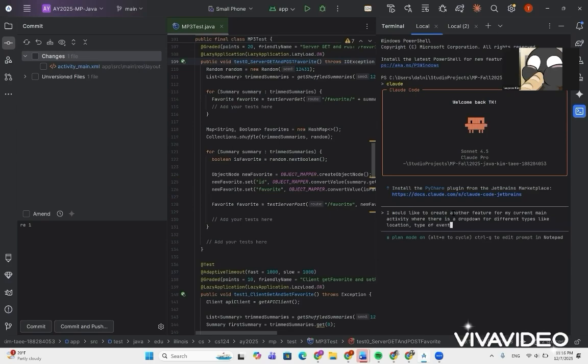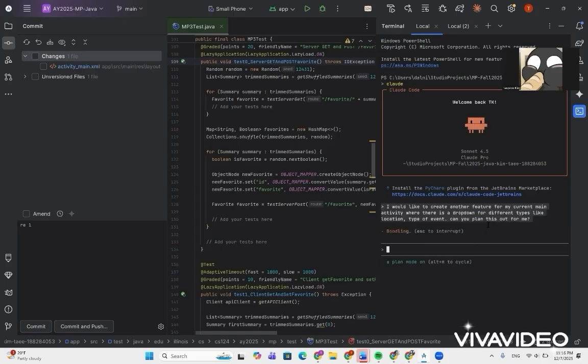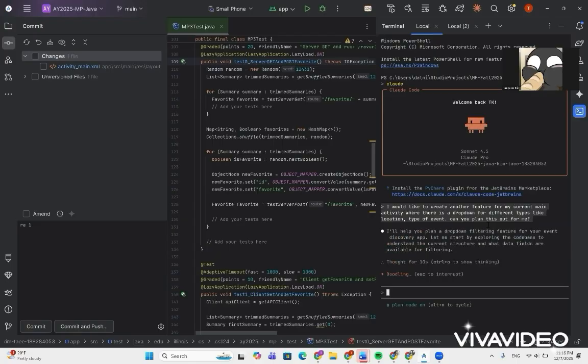And I'm going to type to Claude that I would like to create another feature for my current main activity, where there's a drop down for different types, like the type of events, and I'm asking it to plan this feature out for me. It will also have a default state with all sources, so that the users have all the events available without any filtering.